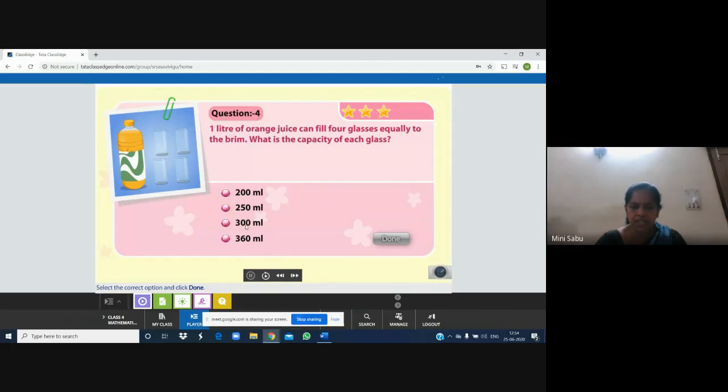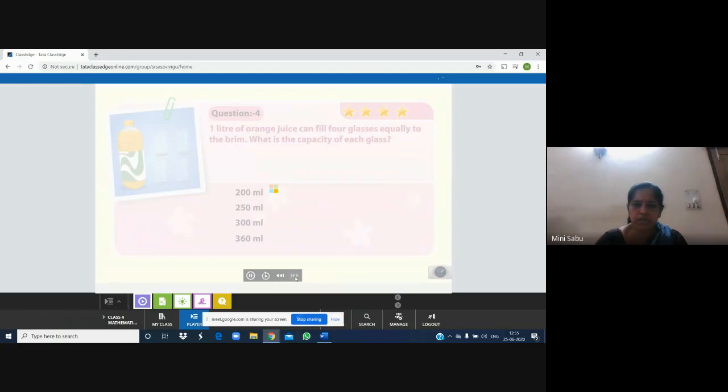What about the third? We have to see the third answer and fourth answer also. This is 300. If 4 glasses are filled, we need more than 1 liter. So we can leave these two and let us click this and see our luck. You are right. Each of the 4 glasses can hold 250 milliliters of orange juice. Very good, children. Out of 5, we got 4 stars. Now 1 star is remaining, and we will try for that also.